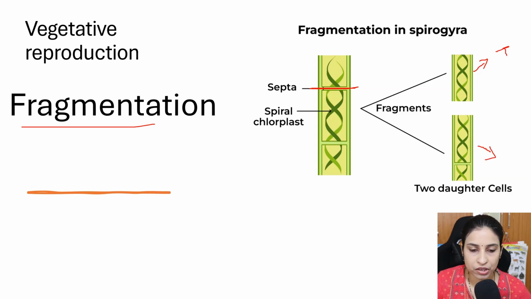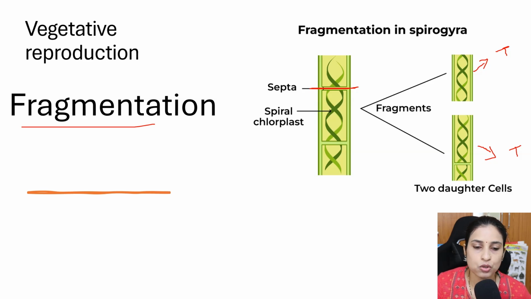So by the formation of septa and fragments, these fragments grow into a new individual thallus. So vegetative reproduction is through fragmentation.